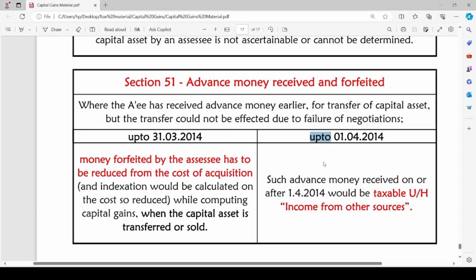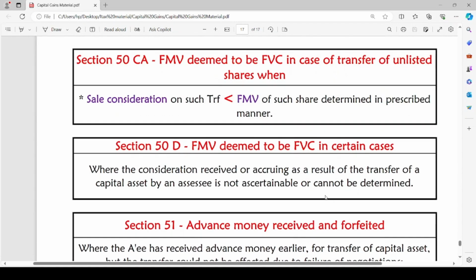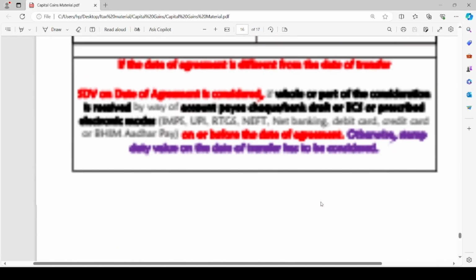Up to 31st March 2014, we are going to reduce such amount from cost of acquisition of asset while computing the capital gains on transfer of the asset. But from 1st April 2014, such advance money received will be taxable under the head income from other sources. With this, we have completed section 51.